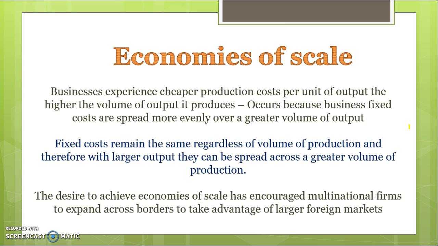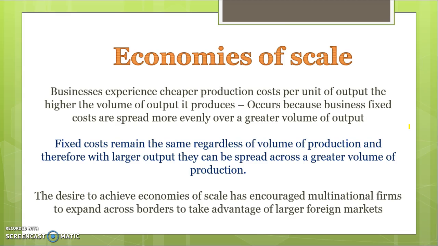The second thing we're looking into in this video is economies of scale. And basically what economies of scale is that businesses experience cheaper production costs per unit, so per unit of output, the higher the volume of output they produce. So what they can do is firms have what we call fixed costs and variable costs. Fixed costs are the costs that remain the same regardless of how much you produce, whereas variable costs are costs that increase the more that you produce. So one example, for a pizza shop, if they've got their managers they've got to pay wages to, they'd have the rent for the building, electricity costs, a lot of those costs would be the same regardless of how many pizzas they sold.